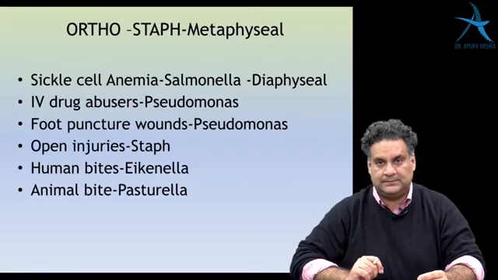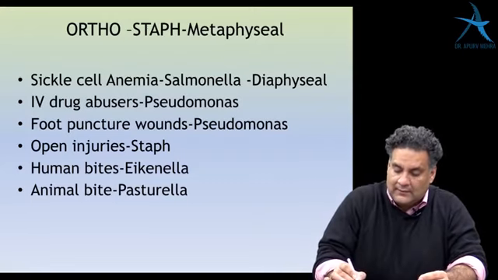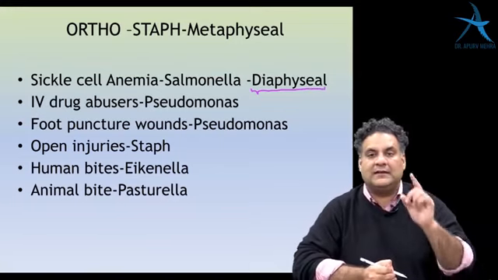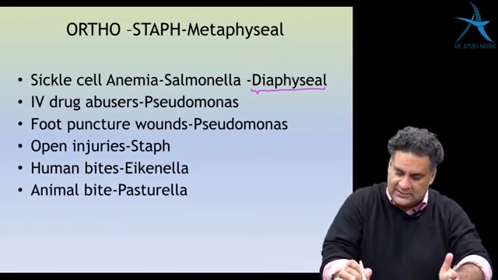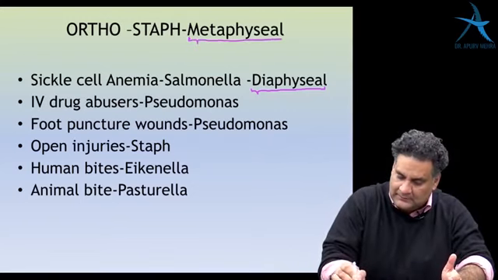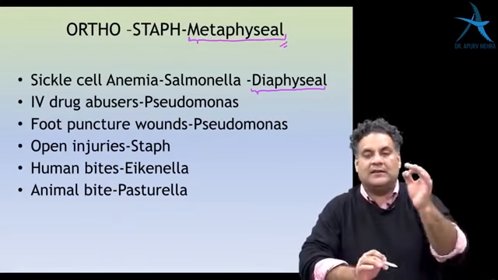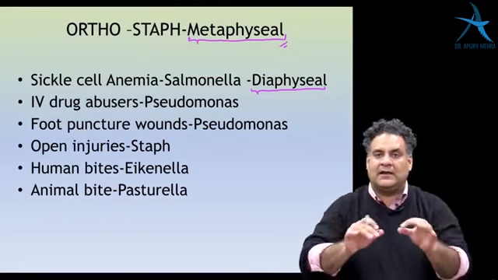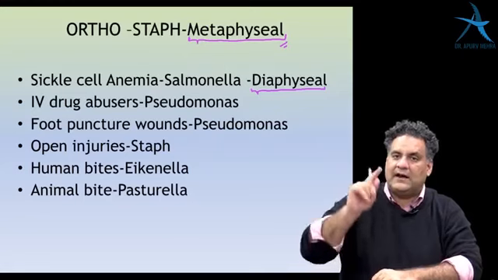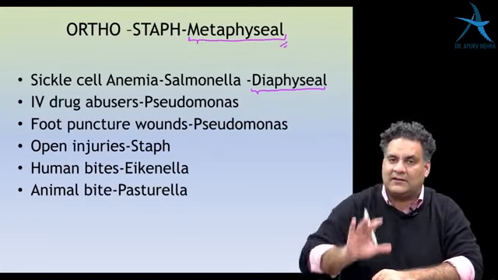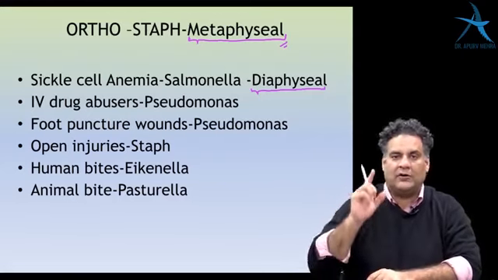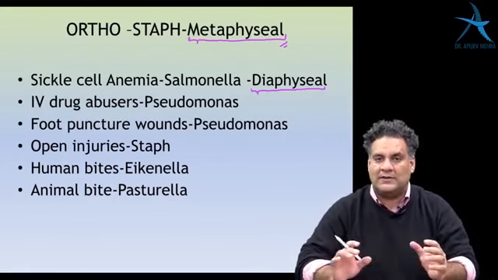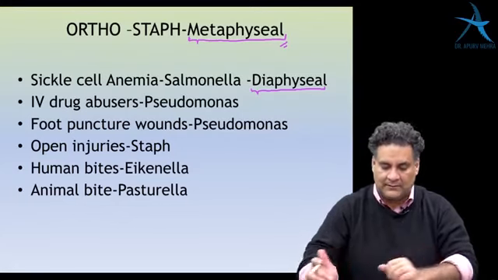Sickle cell anemia is salmonella. But in sickle cell anemia, it is usually the diaphysis that is involved. Overall, all the infections in bone are metaphyseal. But in sickle cell anemia, overall is salmonella and it's diaphyseal. If they ask you in sickle cell anemia metaphysis, they can ask like upper end of a bone, metaphyseal, Staph aureus, remember that. But otherwise, if they don't mention, salmonella, diaphyseal.